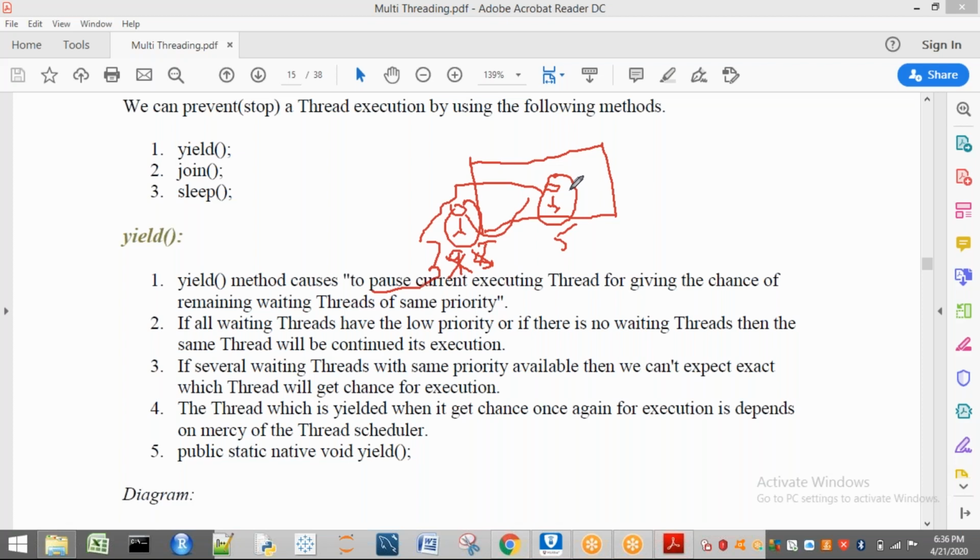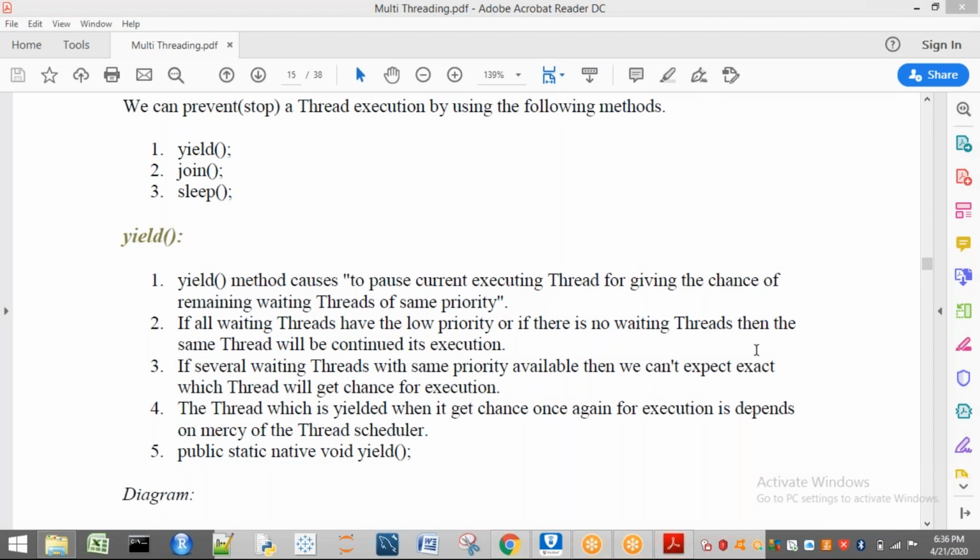Before going to see the yield method, you have to understand this concept. Okay, anyway, now here you can see the yield method. When the yield method is applied, it causes the currently executing thread, whatever thread is currently executing, to pause, and it is going to give a chance to other waiting threads which have the same priority.